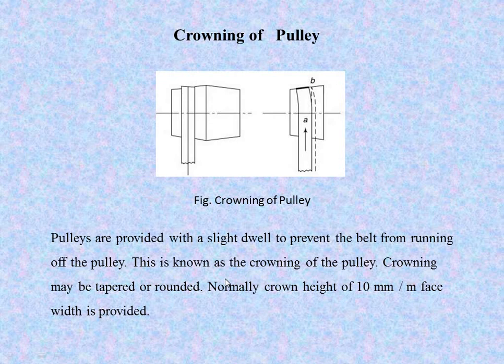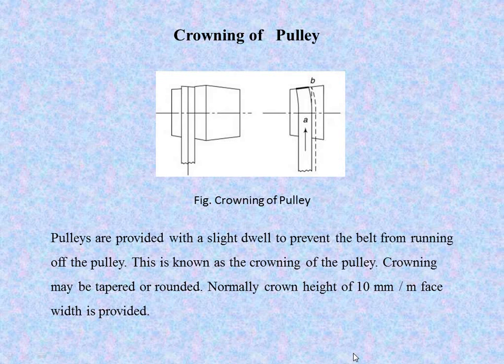Crowning may be tapered or rounded. See here, this is tapered, or rounded. Both are here: here is the taper, here is the rounding. Okay, now normally a crown height of 10 mm per meter face width is provided. That is the standard parameter. The crown height of 10 mm per meter face width is provided in pulleys.